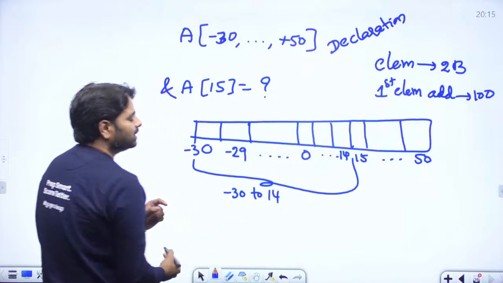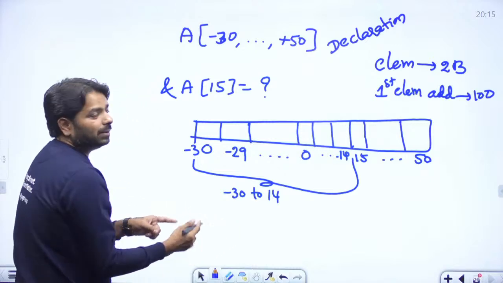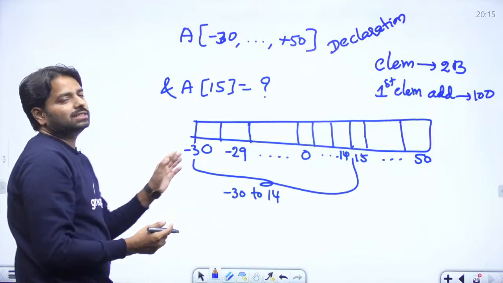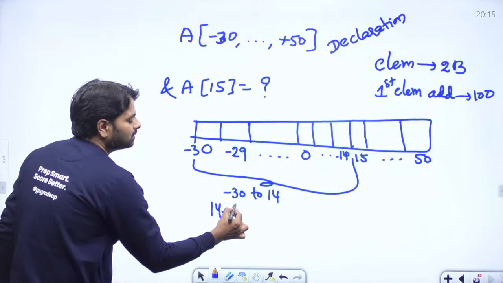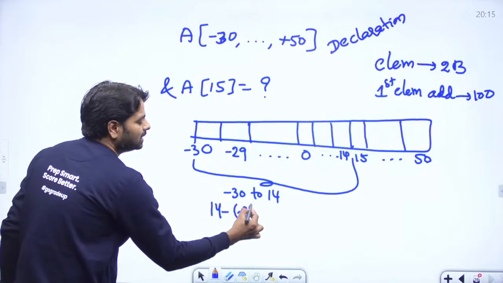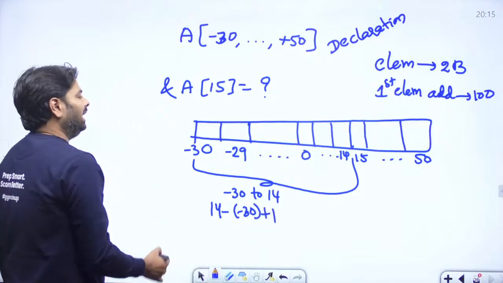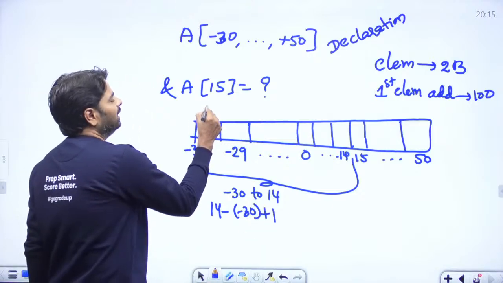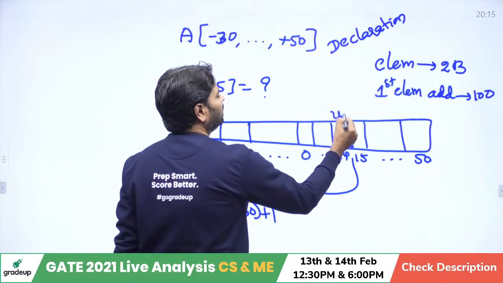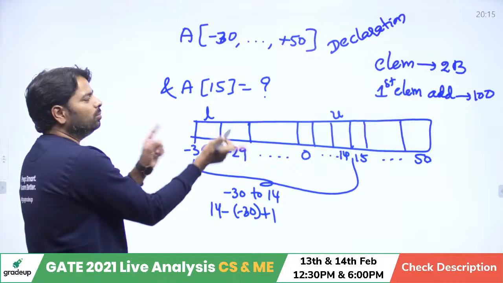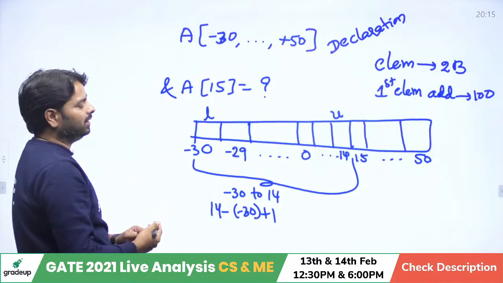How many elements are there? In general, if you have something here, let's say L, this is let's say U. U minus L plus 1 elements are there.